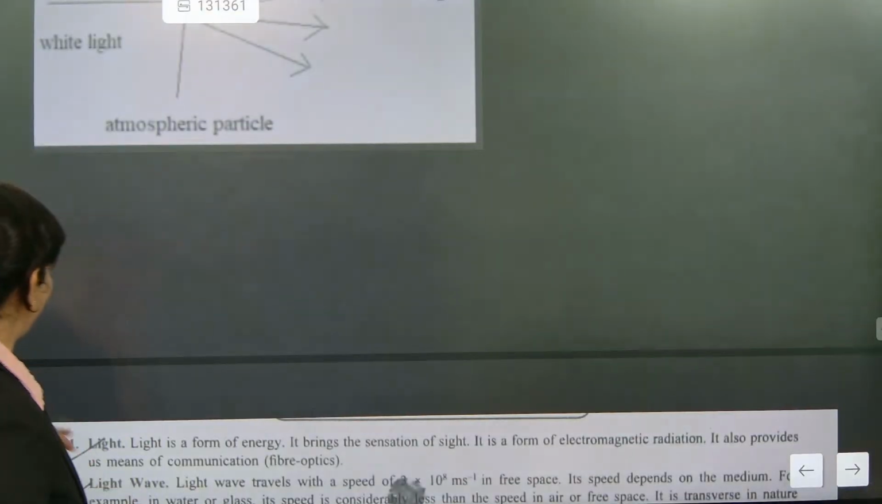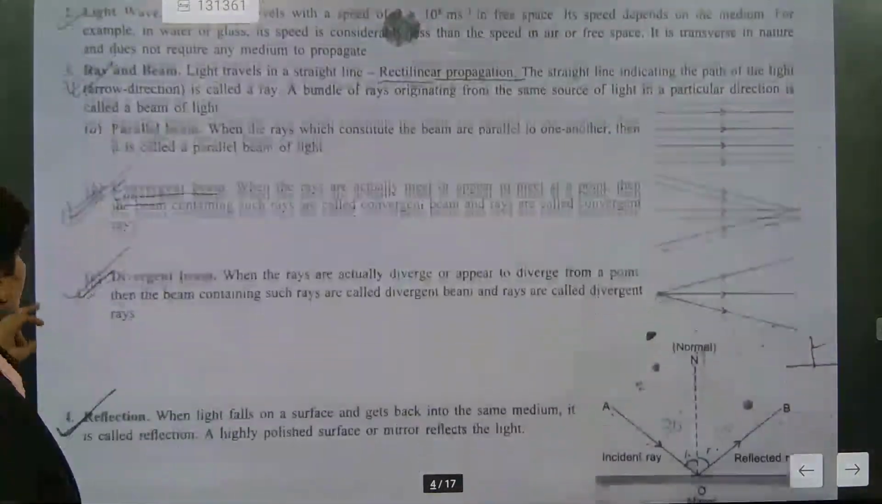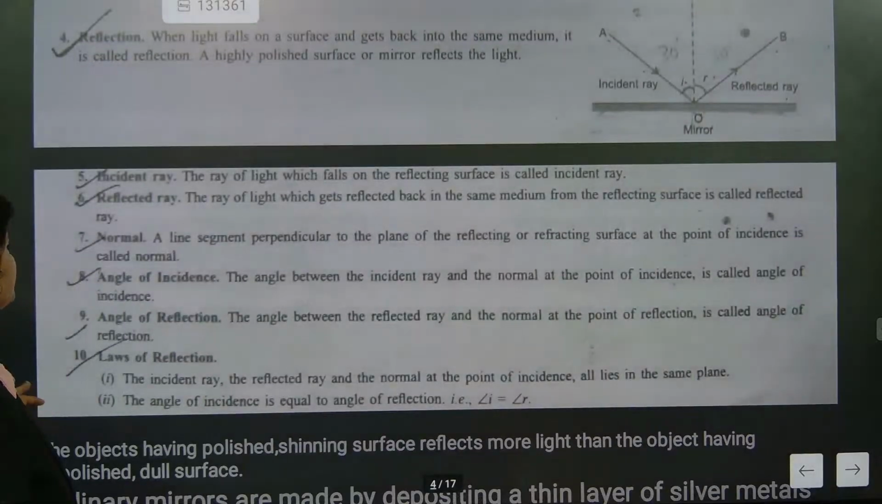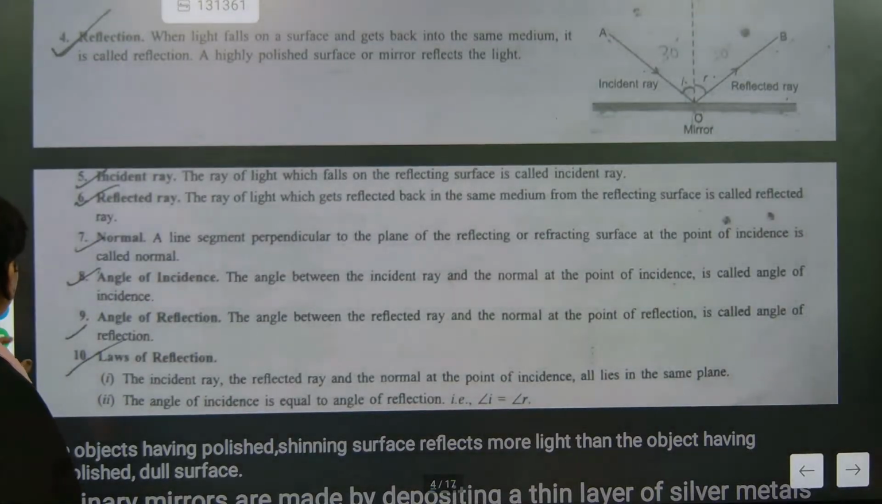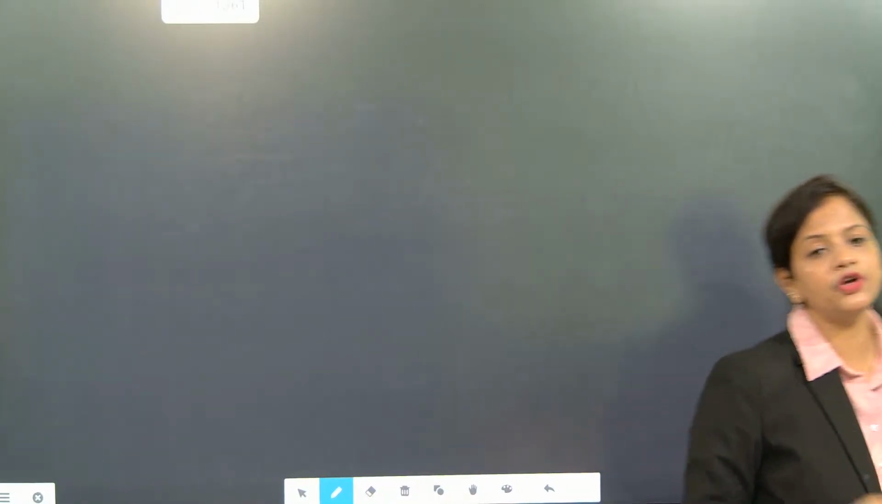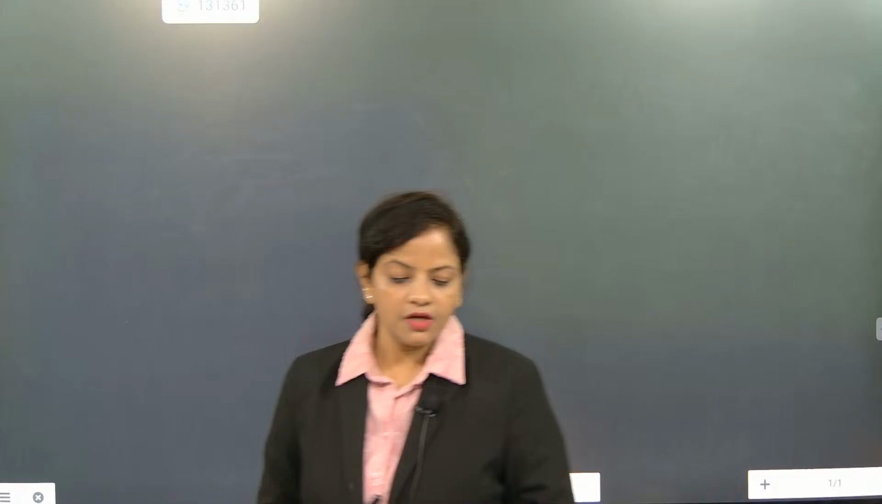What should I say? Now look here. Convergence, divergence, reflection. Please pay attention. What is the meaning of reflection? The last topic, reflection. After that, we will do our mirror part. Understood?